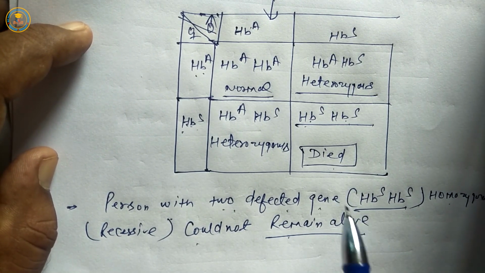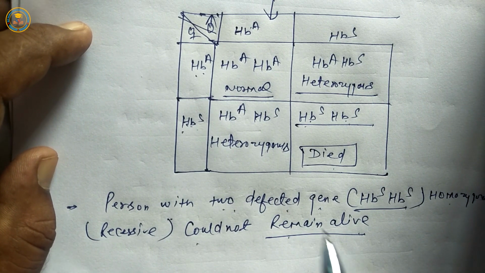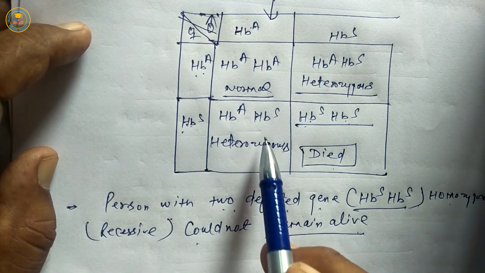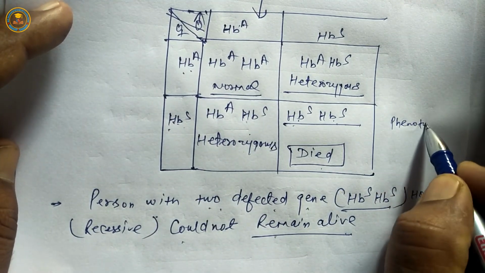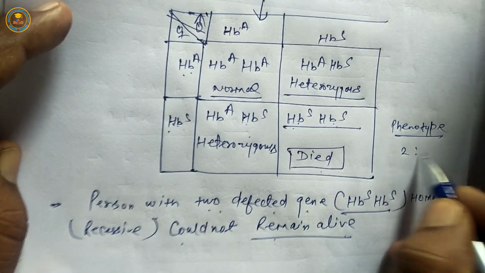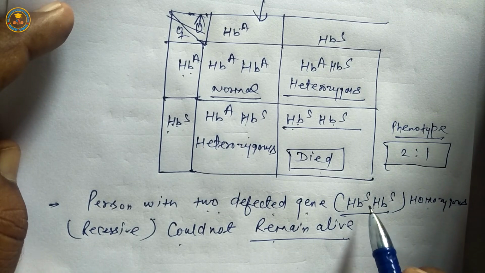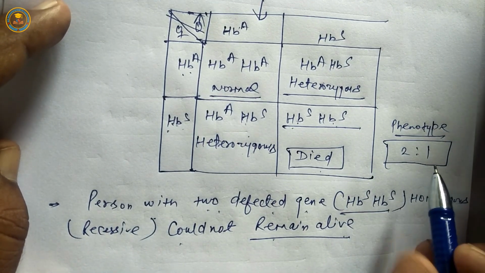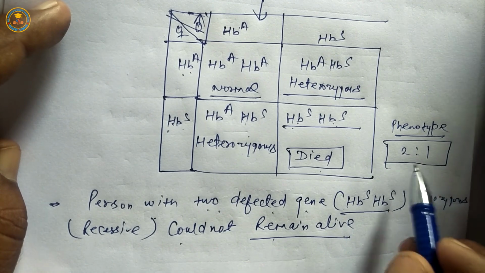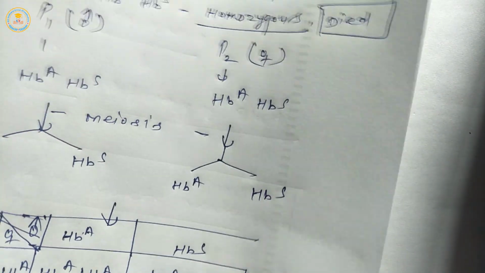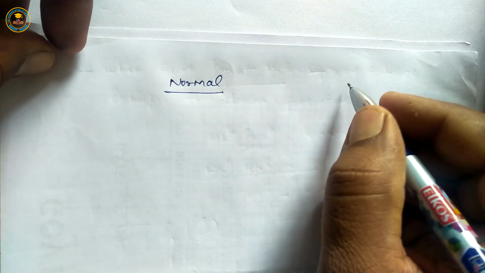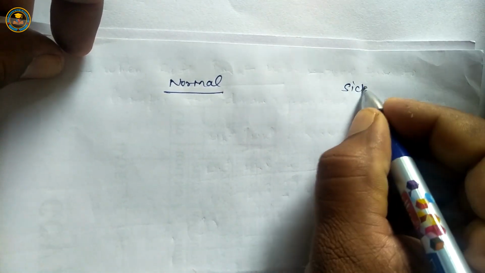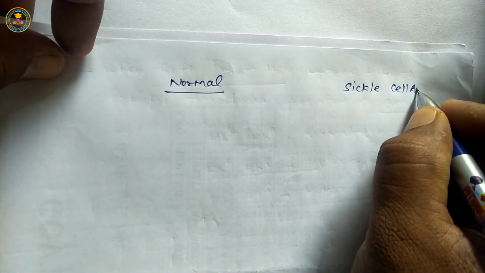So the phenotype is 2:1, only 3 progeny survive. It means phenotype is 2:1. According to Mendel, the ratio is 3:1. In this ratio, all of you studied the lethal gene. Second, the specific region of sickle cell anemia. First, normal. Second, sickle cell anemia.